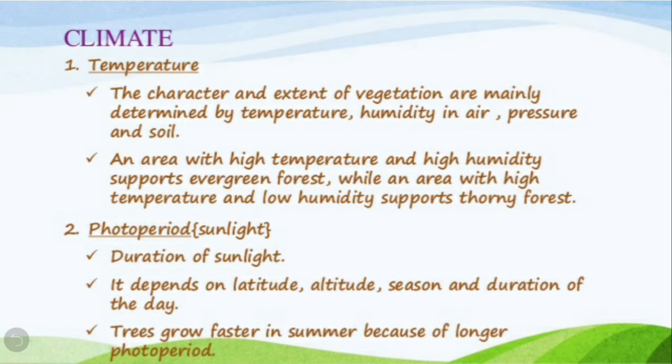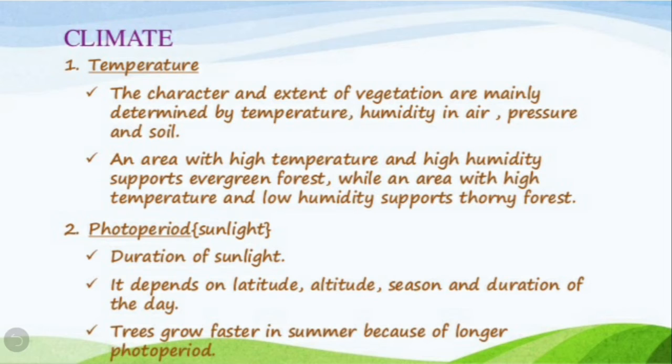Then comes climate. In climate, as I have told you, first is temperature. The character and extent of vegetation are mainly determined by temperature, humidity in air, pressure and soil.